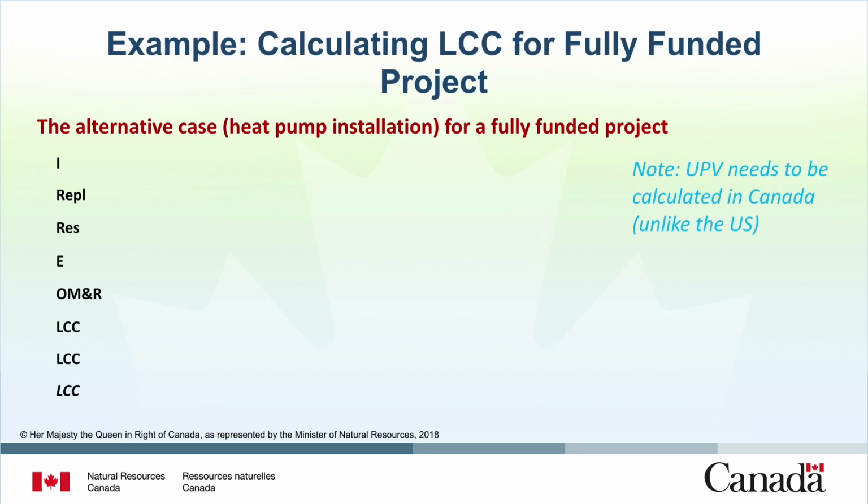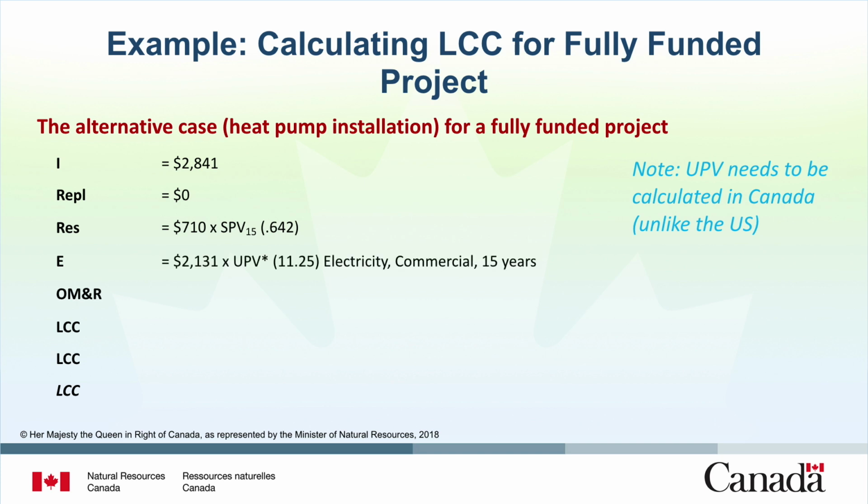Now, we'll use the same process to determine life cycle costs for the alternative heat pump installation. In this case, there is an investment cost of $2,841. There is no replacement cost. There is a residual value of $710 that must be discounted back to a present value using the appropriate SPV factor of 0.642, which corresponds to a 15-year study period at the 3% discount rate.